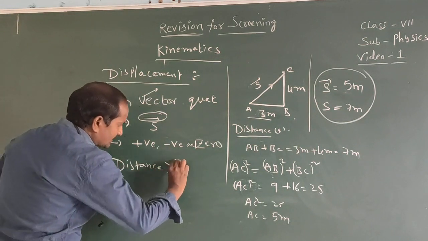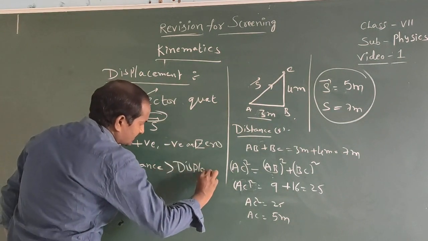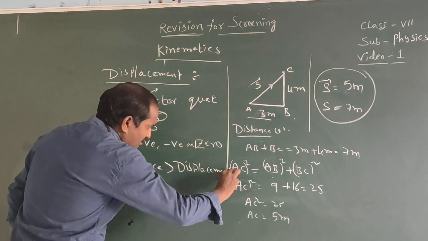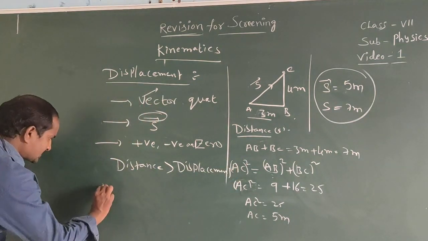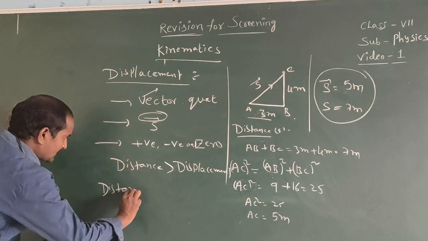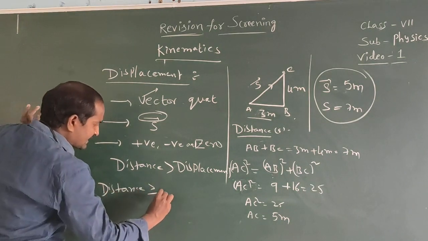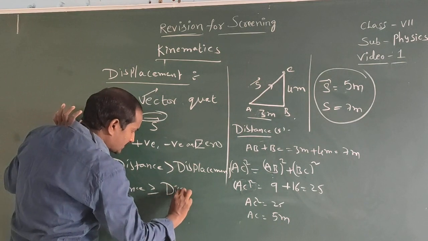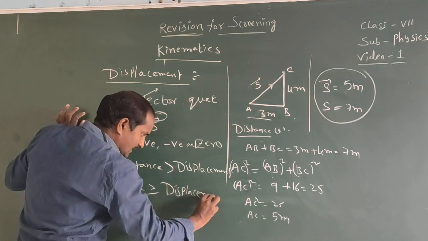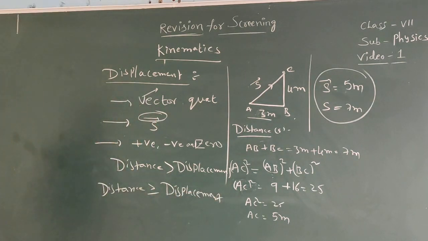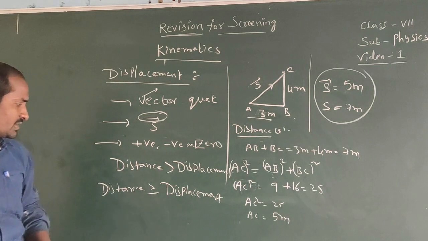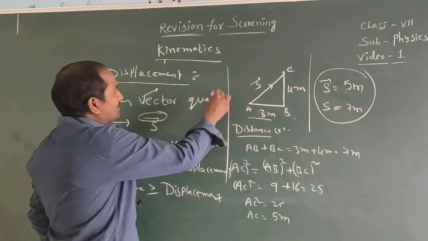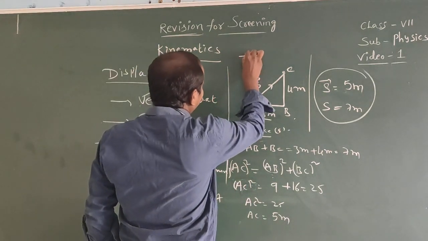From these two cases we can explain that distance is more than displacement. Maximum, distance is more than displacement. So distance is greater than or equal to displacement. The body's distance is usually more compared to displacement. Equal means the body is moving on a straight line.